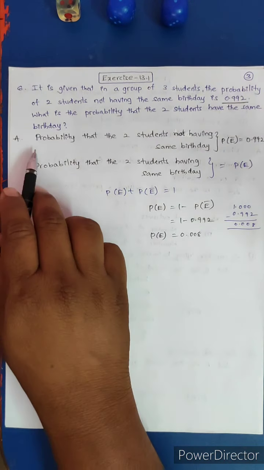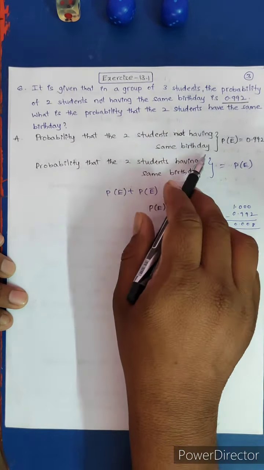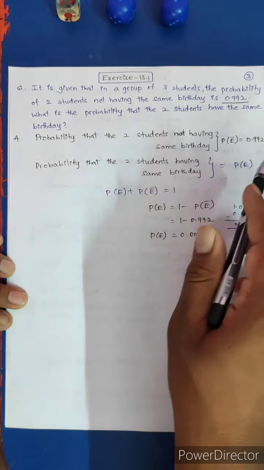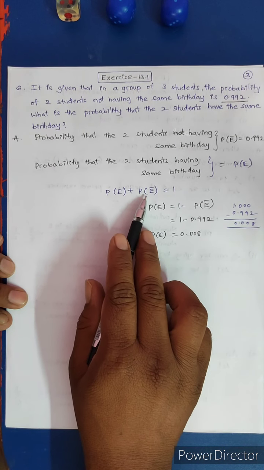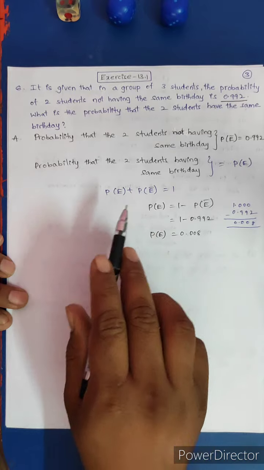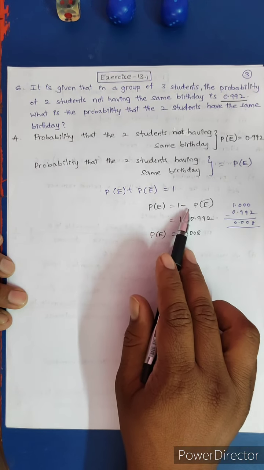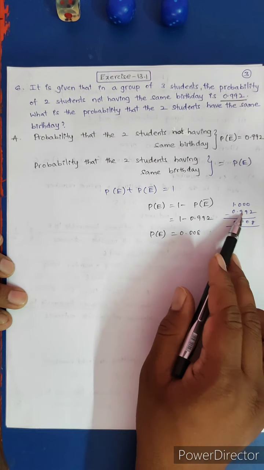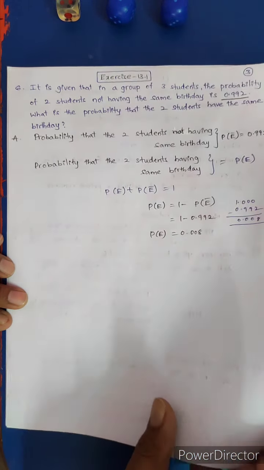Probability that the two students do not have the same birthday, P of E bar, is equal to 0.992. Probability that the two students have the same birthday: let us assume the probability of event E plus the probability of E dash, E bar, for our convenience, is equal to 1. P of E is equal to 1 minus P of E bar. 1 minus 0.992, the difference of these two numbers, P of E is equal to 0.008. Next,